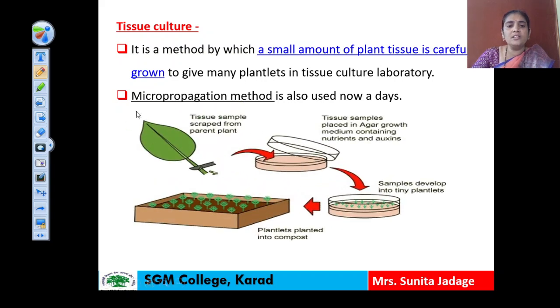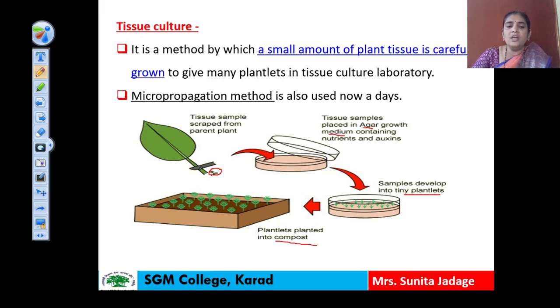Now let us see in the diagram how this tissue culture technology takes place. Here you can see the leaf is shown, and a very small part from that leaf is cut into small pieces, and one piece is transferred into this petri plate which contains a medium known as the agar growth medium. This is the nutrient medium present in the petri plate, and on that agar medium the plant part which is cut into many small pieces is transferred, and after some days tiny plantlets form on this agar medium plate, and then these plantlets are transferred into the compost, or into the pot or the field.